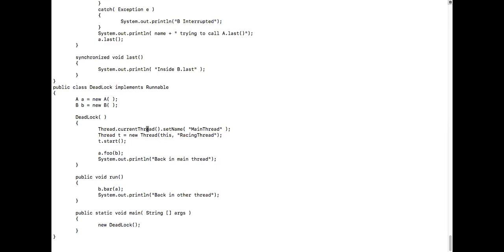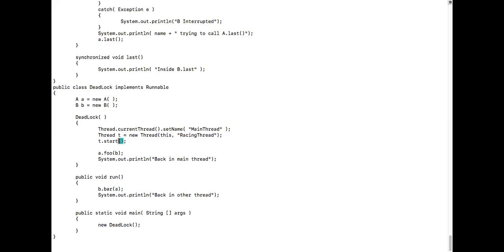Then we set the name of the current thread, I'm calling it main thread. Then we create object T of type Thread, and we associate the same Deadlock object with it. We are now calling the thread, T dot start. So the thread will start running now.